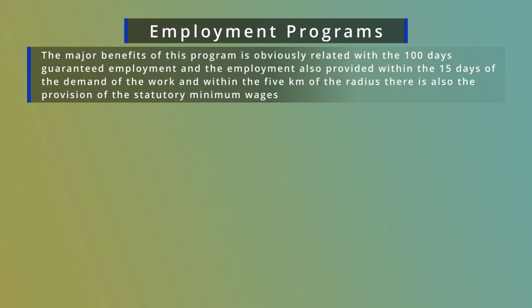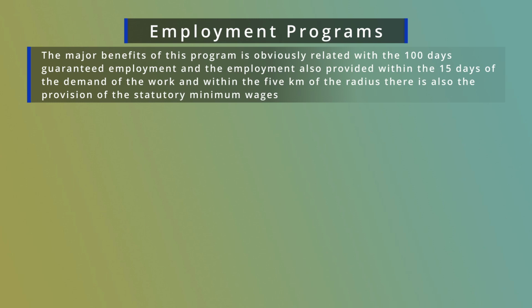If you consider the benefits of this program, then the major benefit is obviously related to the 100 days guaranteed employment. The employment is also provided within 15 days of the demand for work and within a 5 km radius.